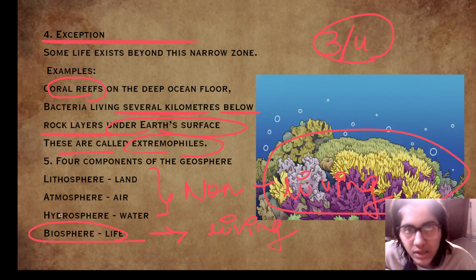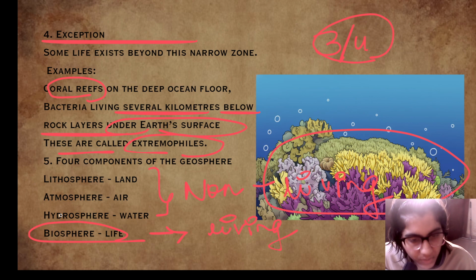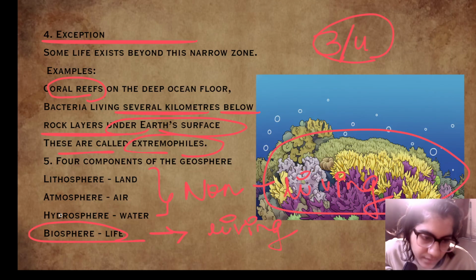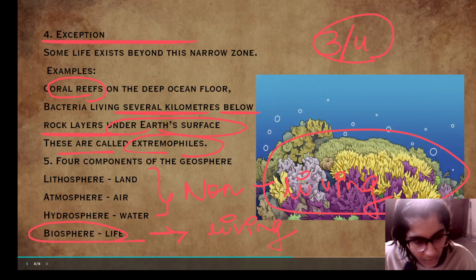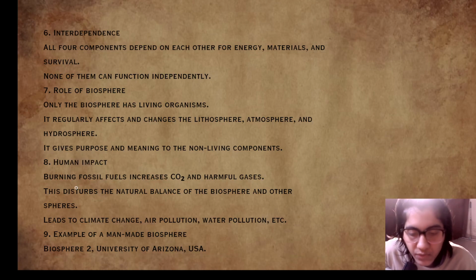Otherwise, all the other three are non-living. And this biosphere includes lithosphere, atmosphere, hydrosphere in it. Because biosphere includes all the living organisms, and the living organisms need these other components of geosphere. So we can say that geosphere is the umbrella term in which biosphere comes, and in biosphere the other three non-living components are included.